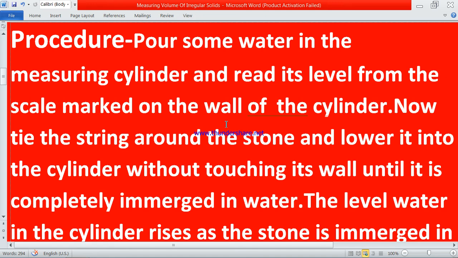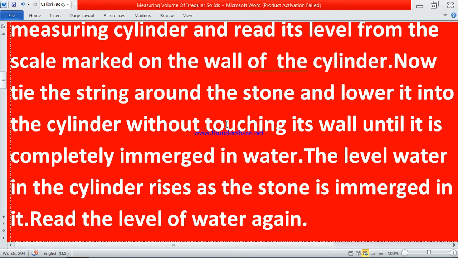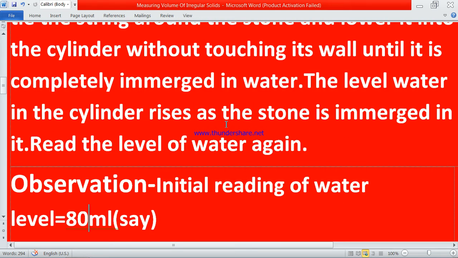So what was the initial reading? I have explained to you that the level of water will rise when we keep the stone in it. Now we have to count how much. Suppose 2 ml has increased, so we have to count that before it was 4 ml and now it is 6 ml. Then what do we have to do? Then the observation, what we saw in the activity. I'll read it.